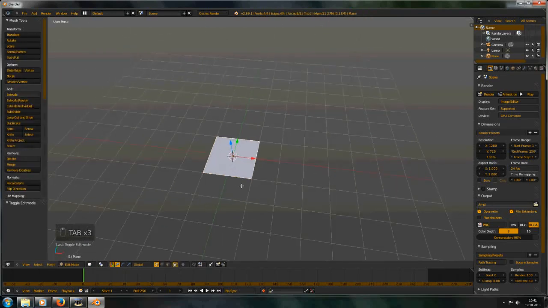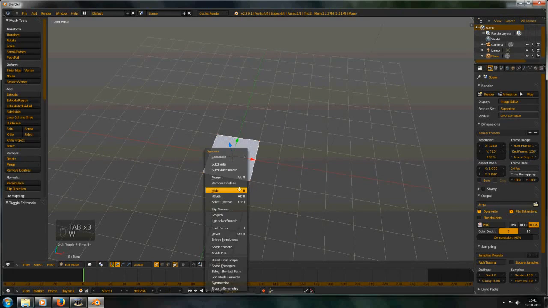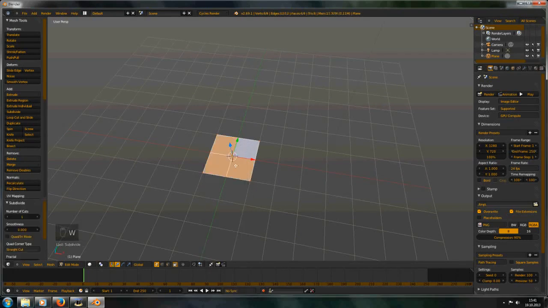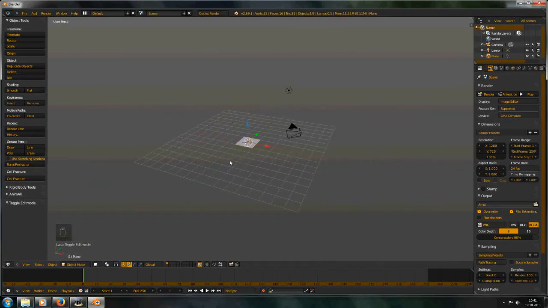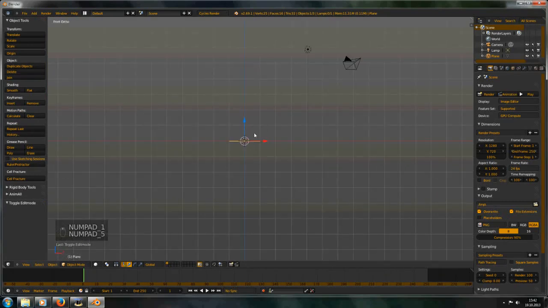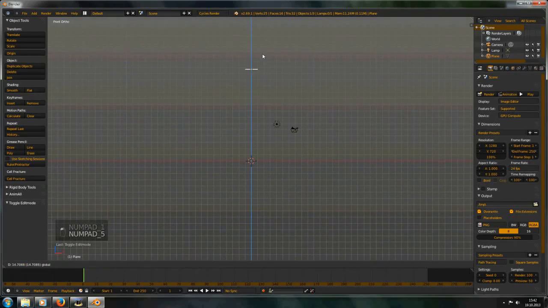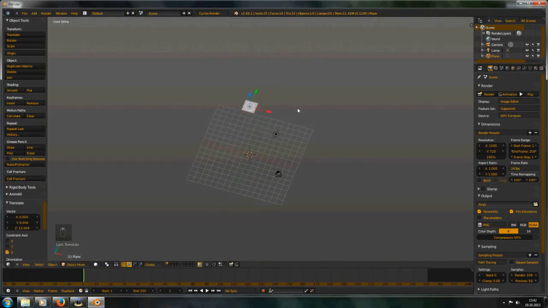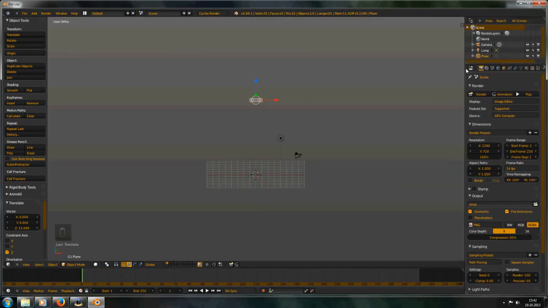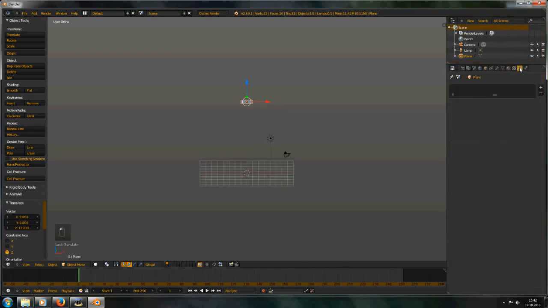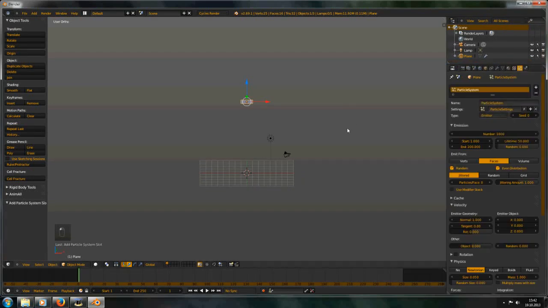Go with tab into edit mode and press W and subdivide, and once again, and move the plane up. Now we can add the particles, hit the plus, and